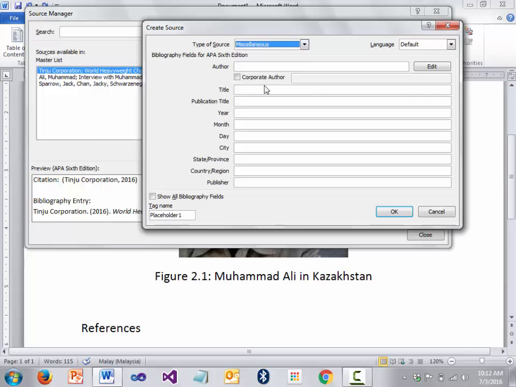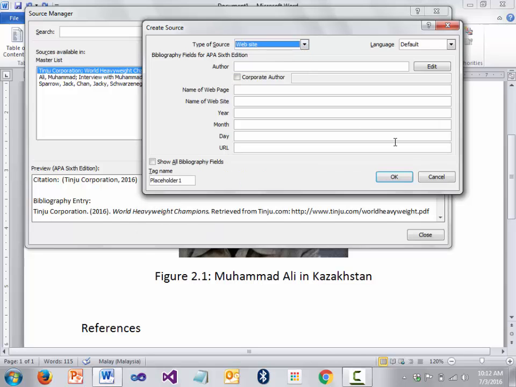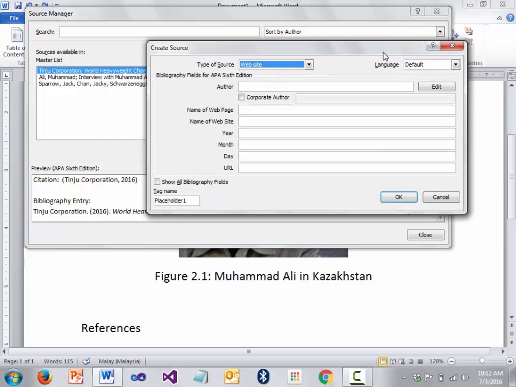What is this miscellaneous? So normally we take this from a website, and the same process.